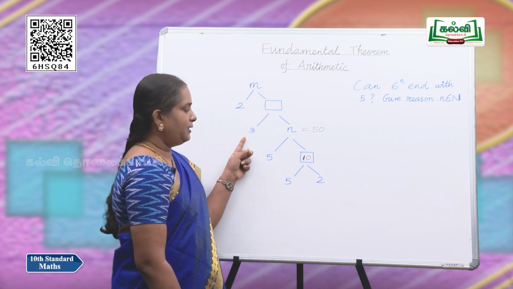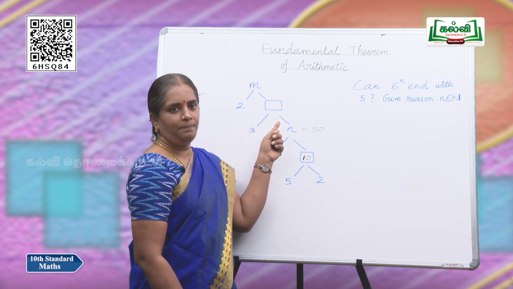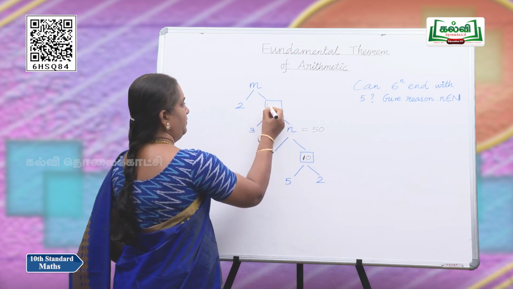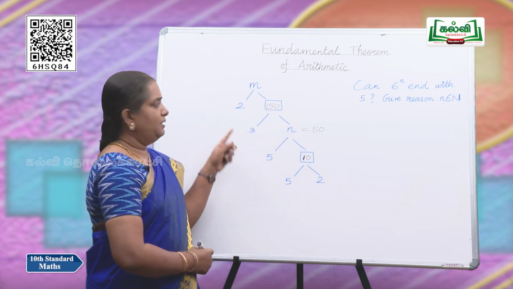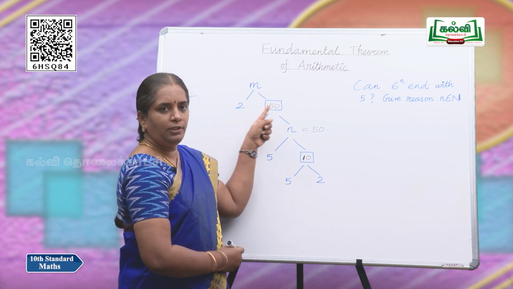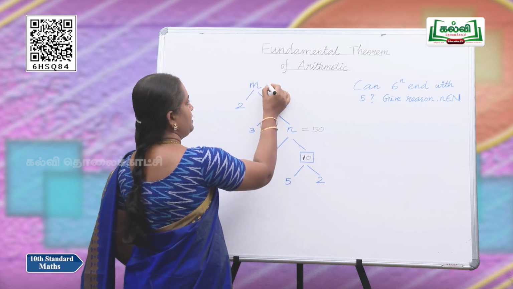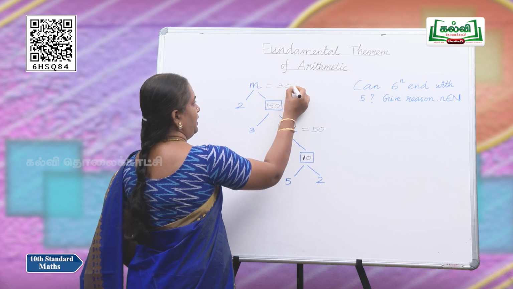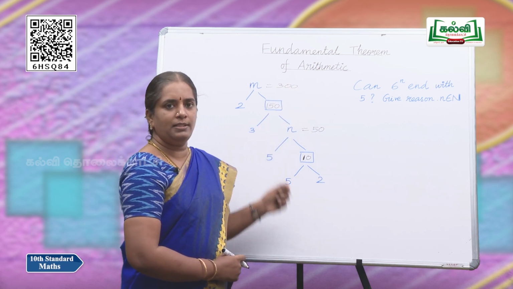The product of 3 and 50 is 150, the blank to be filled. See the topmost, 2 into 150 is our m. So, m is 300. We have applied the theorem and found the answer.